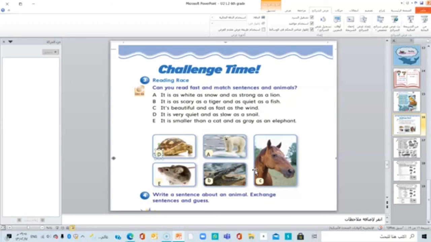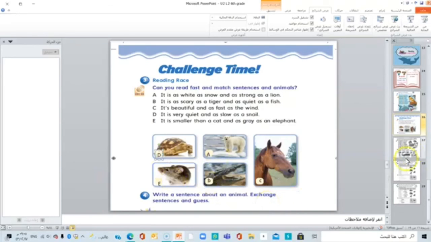It is very quiet and as slow as a snail. It is smaller than a cat and as gray as an elephant. Turtles are slow and quiet. So, the first one is the turtle. And the second one is the mouse. Look, it's as gray as an elephant. Okay, girls. So, D, A, C, E, and B.